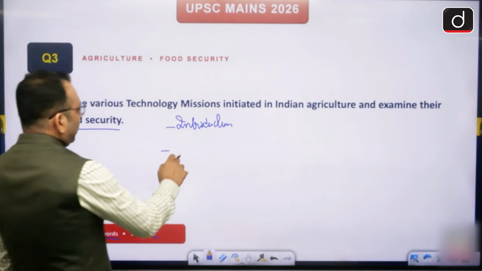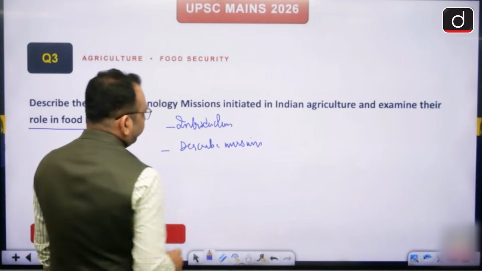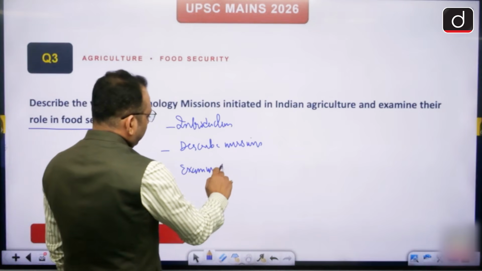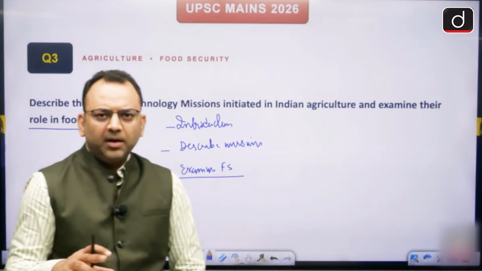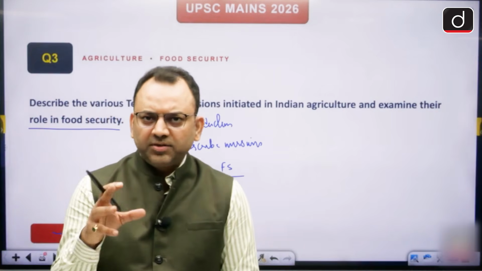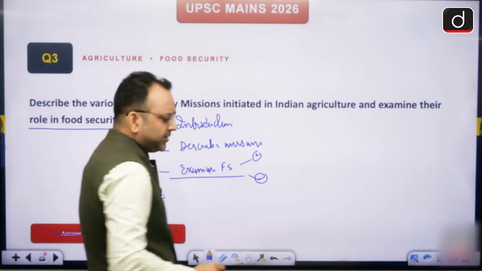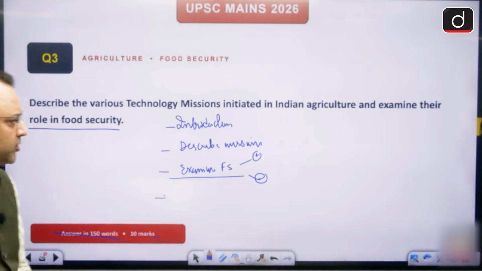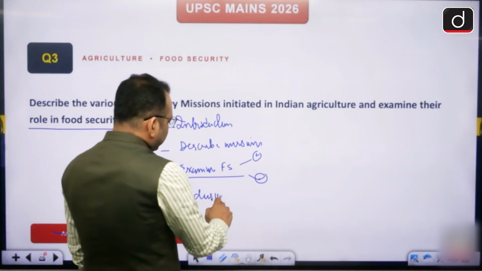Then describe the missions. Examine their role in food security. See, examination always means a two-sided visualization of the situation, that okay, this is good and this has issues. But whenever you discuss two grounds, the last point is to conclude. You have to also write the conclusion, what is your final stand on this.